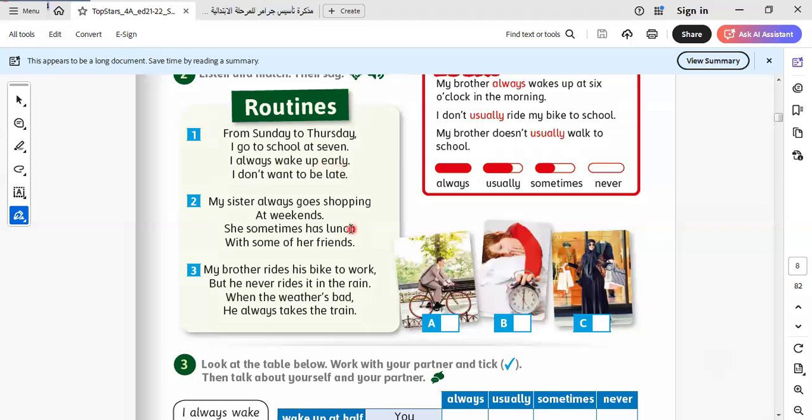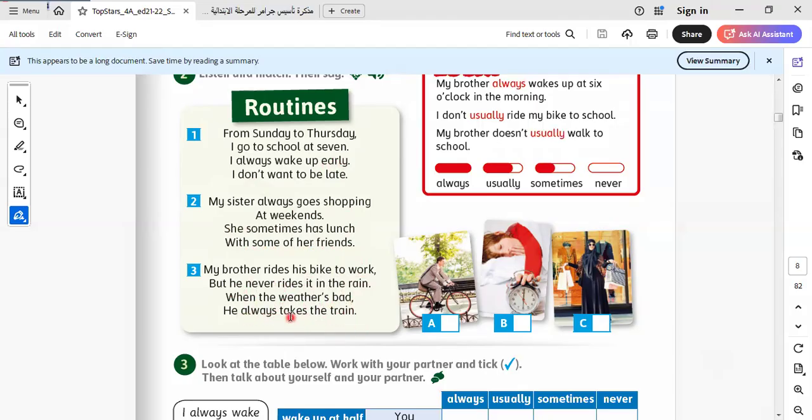I always wake up early. I don't want to be late. My sister always goes shopping at weekends. She sometimes has lunch with some of her friends. My brother rides his bike to work. He never rides in the rain. When the weather's bad, he always takes the train.